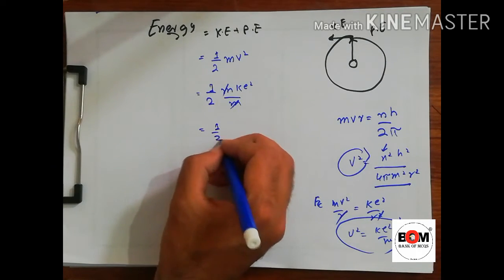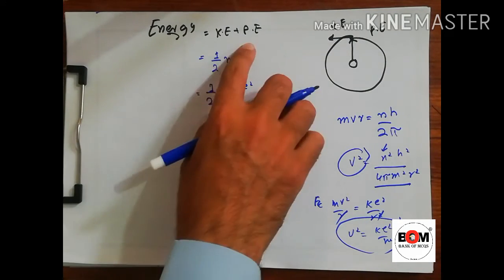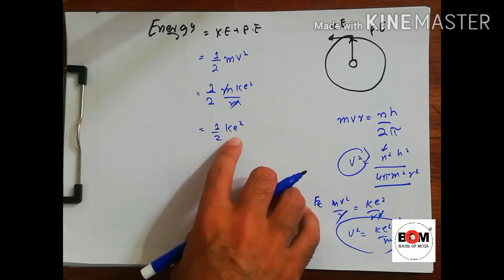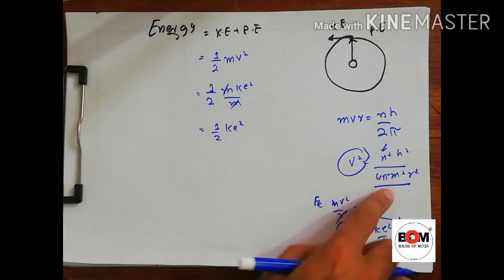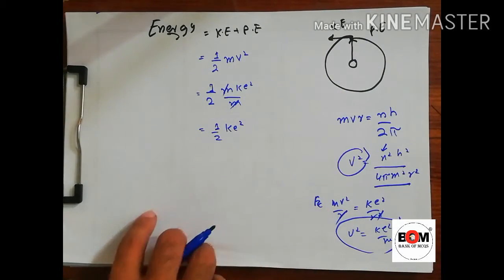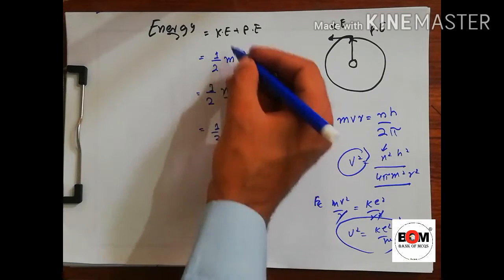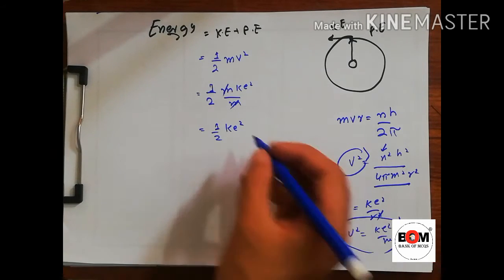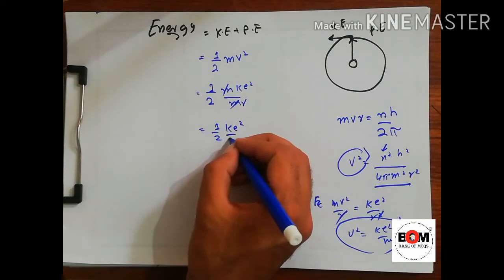So we will get half ke square, because for the potential energy equation we will also have k. So I will use this equation, so that we can add them. So the kinetic energy is equal to half ke square, and there was a single r, so we will put r here.